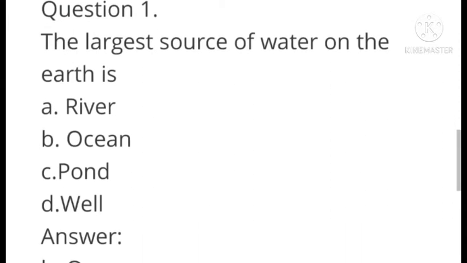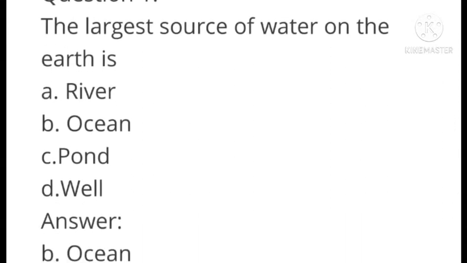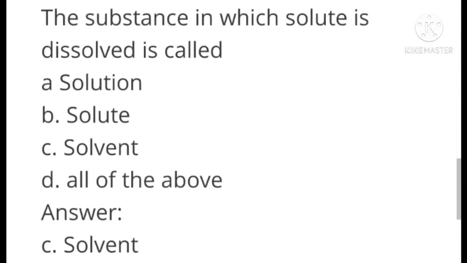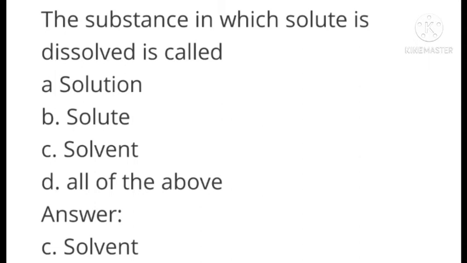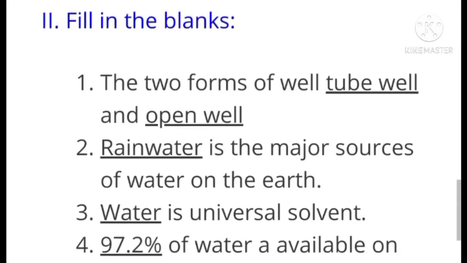Next, multiple choice questions. Question number 1. The largest source of water on the earth is: river, ocean, pond, well. Answer: ocean. Next question. The substance in which solute is dissolved is called: solution, solute, solvent, all of the above. Answer: solvent.